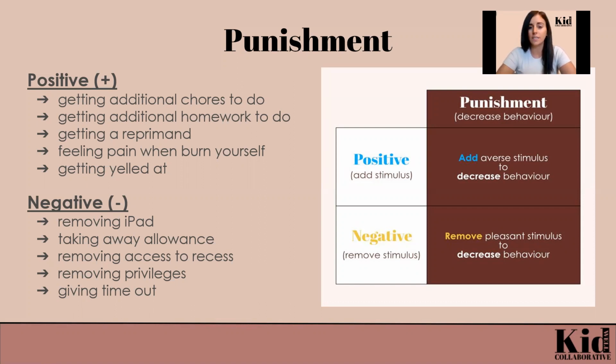If we are removing something after behavior occurs, and it results in the behavior happening less, this is negative punishment. So some examples might be removing your child's iPad, taking their allowance away, removing access to recess, removing privileges, giving them a time out. So taking something away or removing something after behavior occurs, resulting in the behavior happening less.